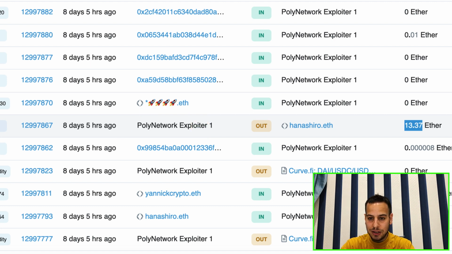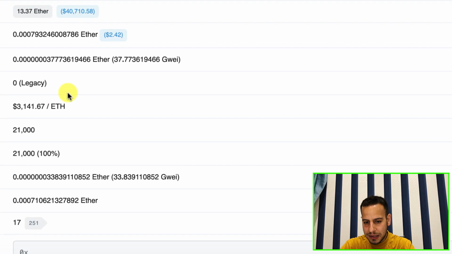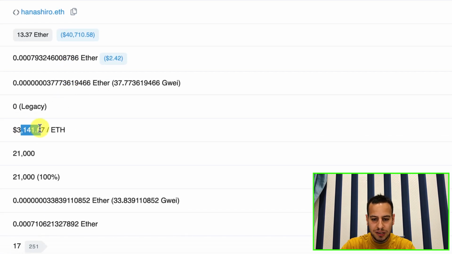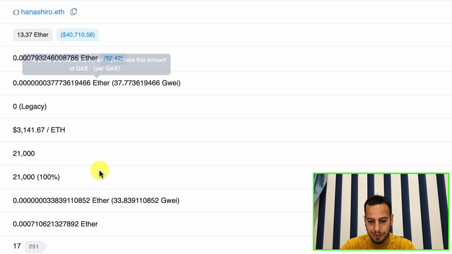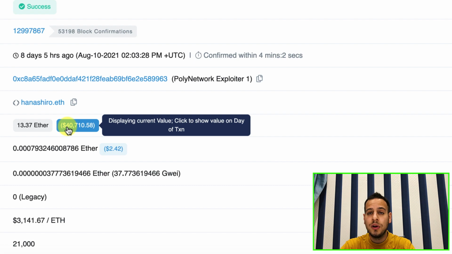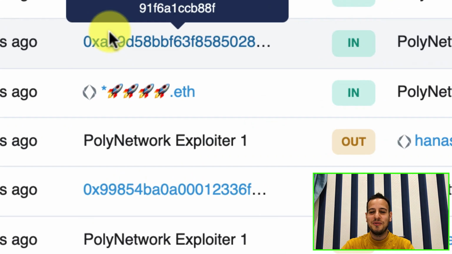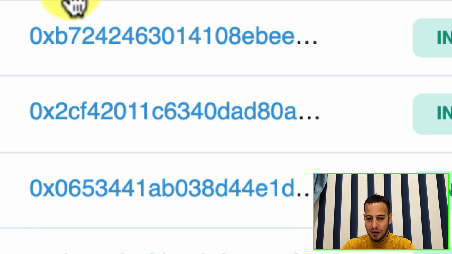And let's see if he attached a message to this kind of transaction. No, he basically did not attach any message, but he just sent this Ether to the attacker, which is around $40,000. So this is the first cool thing that I wanted to show you about this.